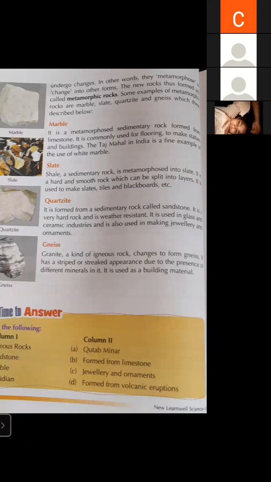It is a very hard rock and is weather resistant. Weather resistant means there is no effect of wind, water, high temperature, rain on that rock. Quartzite is used in the glass and ceramic industry, and it is also used in making jewelry and ornaments.